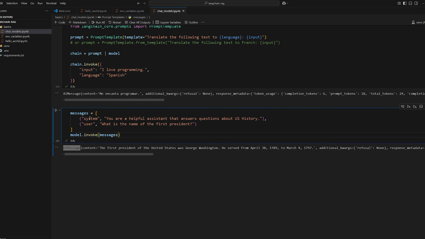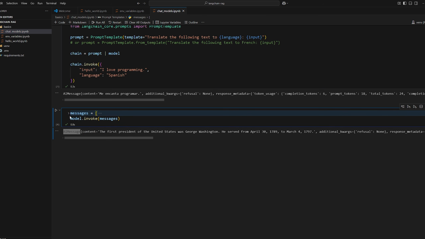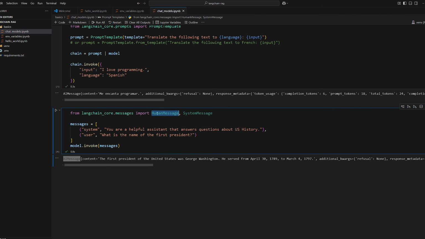Another way that you can do this, though, that you'll see commonly is replacing these tuples here with actual types. This is something that people prefer because it's more rigid. So we're going to import human message and system message from Langchain core messages.